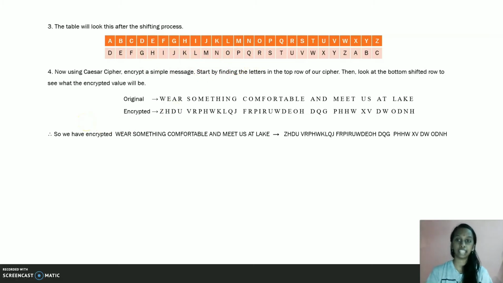Now, using the Caesar cipher, encrypt a simple message. Start by finding the letters in the top row of our cipher, then look at the bottom shifted row to see what the encrypted value will be. So, we start with W. Here is W, and in the bottom shifted row, we can see Z. So, we should write it here. Then we do this for every letter in this message. So, we have encrypted where something comfortable and neat is laid into this message.